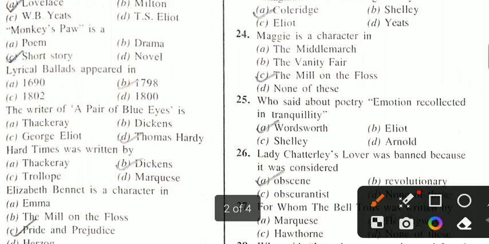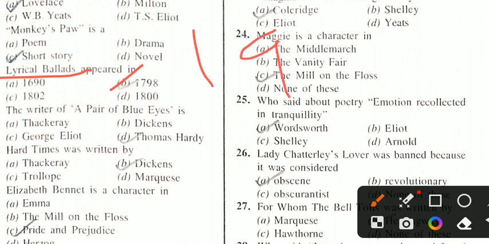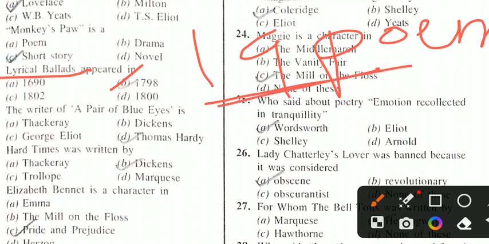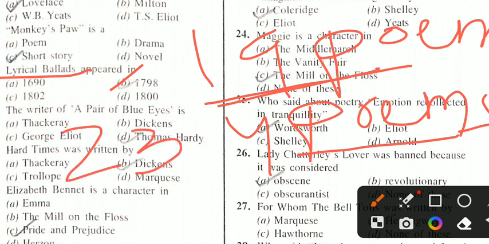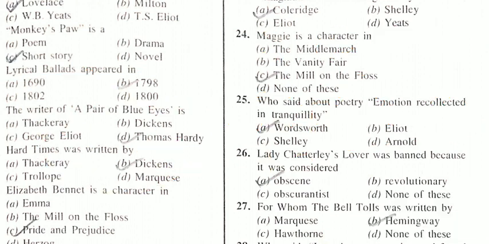Lyrical Ballads was published in 1798. In this anthology, 19 poems were composed by William Wordsworth and 4 poems were written by S.T. Coleridge. So how many poems were there? 23 poems were there in Lyrical Ballads.